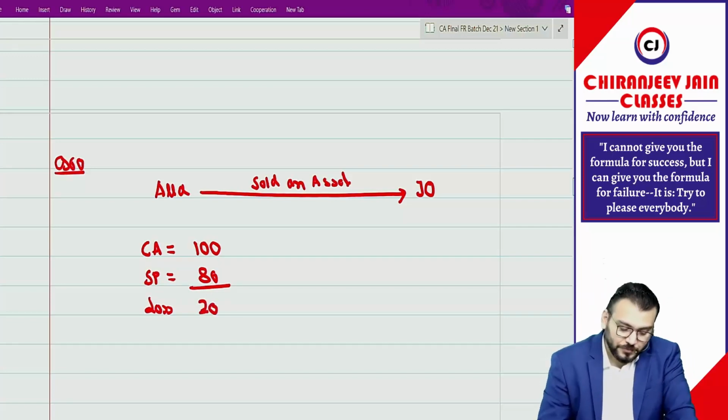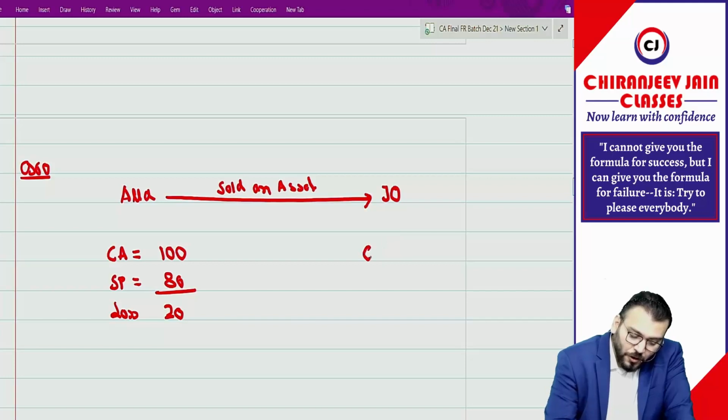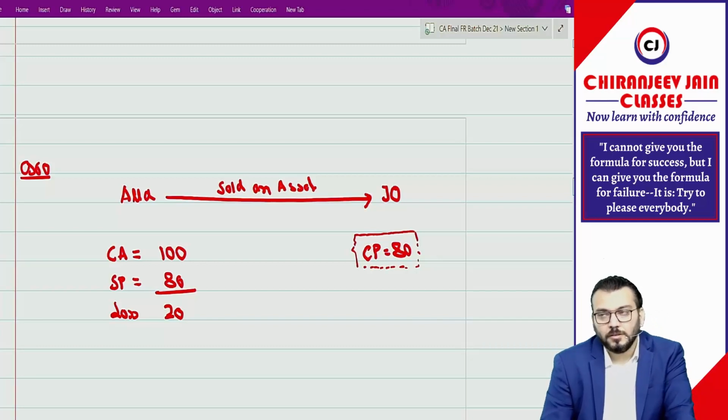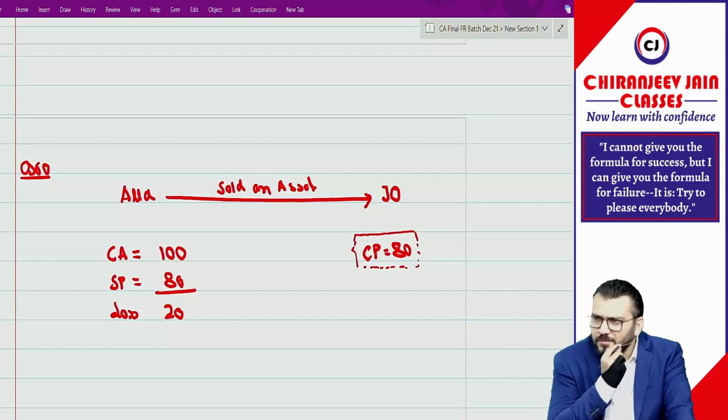Correct. Understood? Means in the joint operator the cost price will become what? 80. Understood. Correct now. Have you understood?